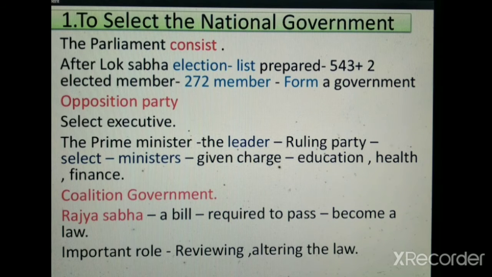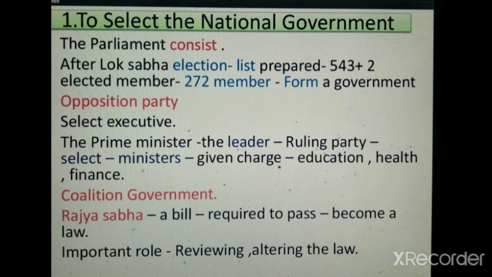And who is the Prime Minister of India? The leader of the majority party is actually the Prime Minister of India. He selects the ministers and gives some charges to these ministers such as education, health, finance, banking, etc. Sometimes if a single party is not able to form the government, then they form a coalition government. It means after the election or sometimes before the election, if they think that they are unable to form the government, they make an alliance or front, and with the combined efforts of different political parties, they form the coalition government.